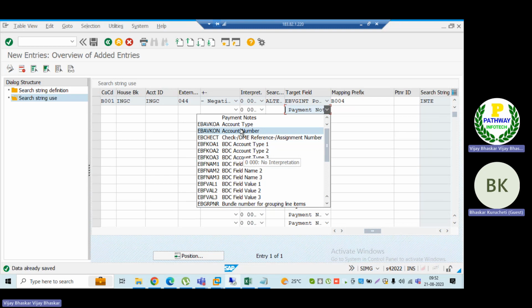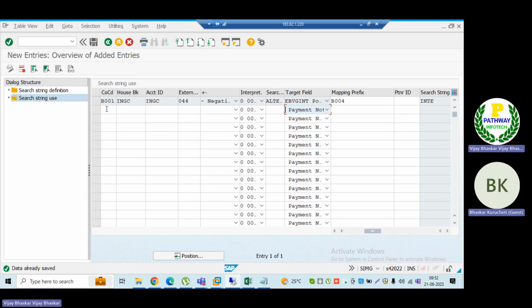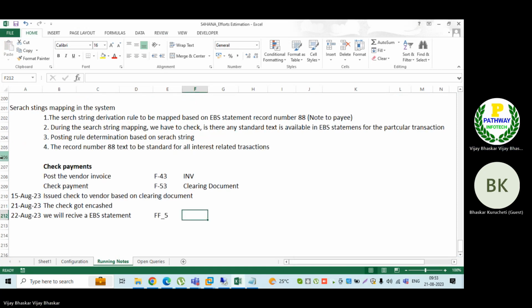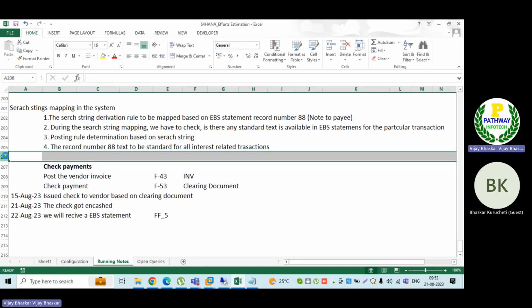Can you take another example, sir, where we can use the search string other than this one? Yes, sir. Let me give one real-time example. This one we have also seen practically. Then let me give one more example. This is also a quite commonly used search string. So here I have described it.